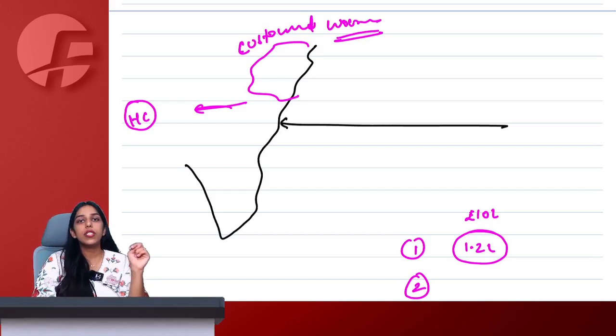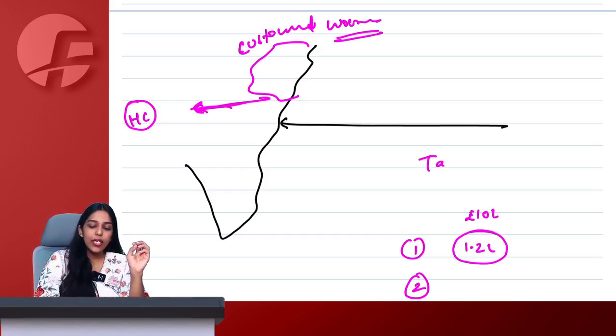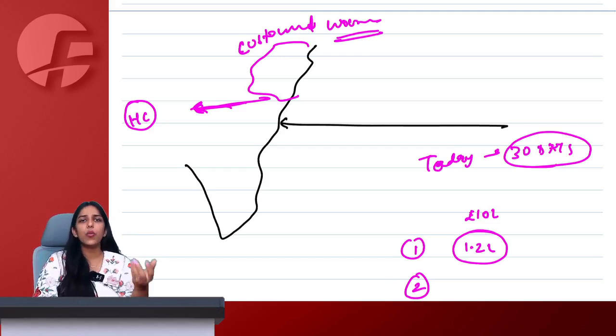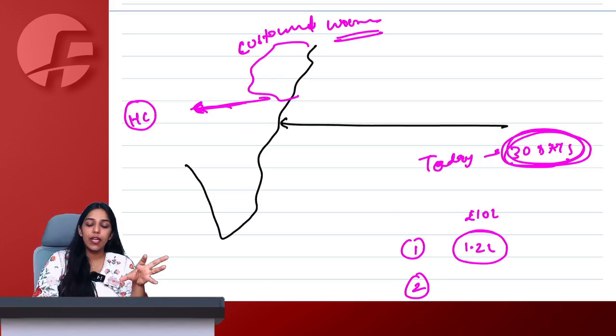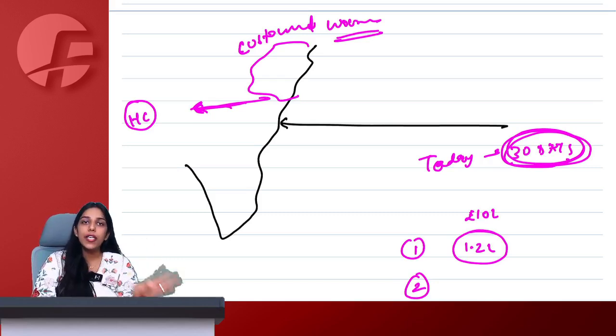So what you can do is you can keep the goods here in the bonded warehouse till the time you want to keep. And here you are not required to pay any customs duty. So let's say today I import the goods and I want to keep the goods in customs bonded warehouse for 30 days. I can keep it. I simply need to pay some nominal rent, etc. I can keep these goods in bonded warehouse for 30 days without paying duties.